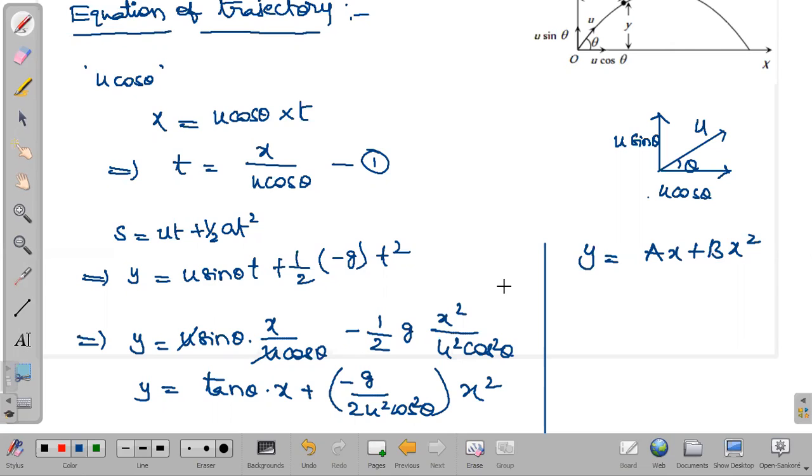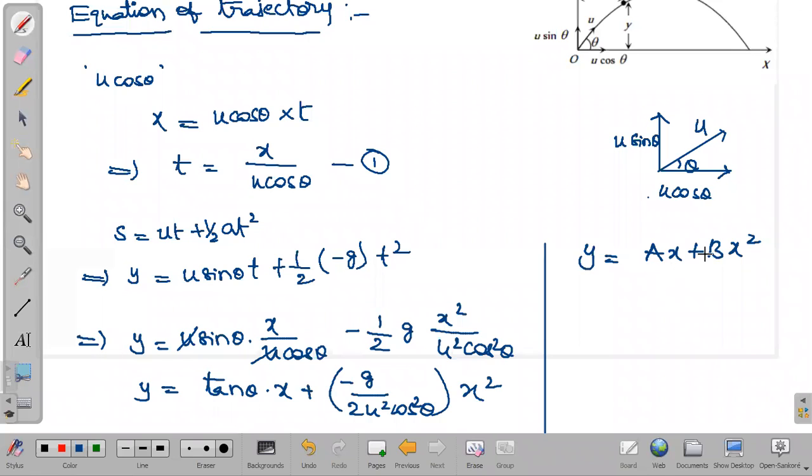So what expression did we get finally? We got the expression y equals ax plus bx square. Of course you can take this minus also into it. So if we take minus into that, what do we get? ax minus bx square we will be getting.